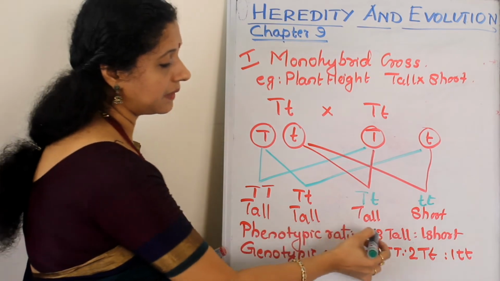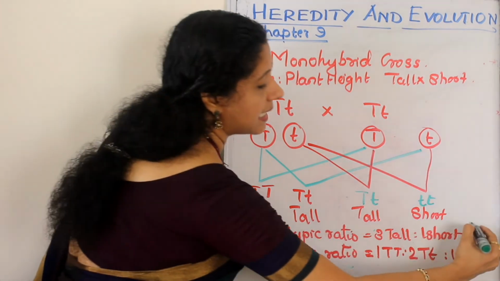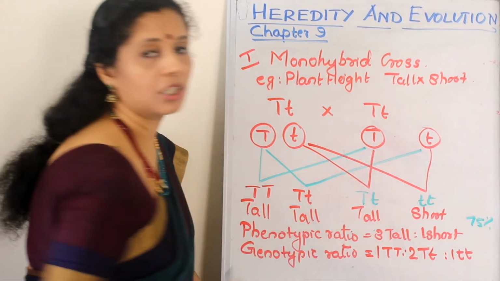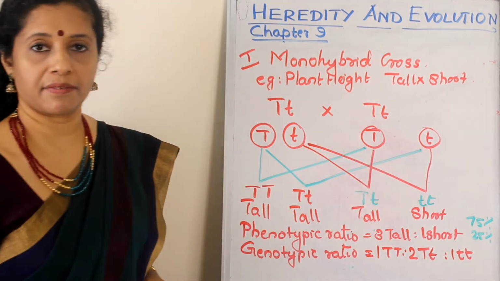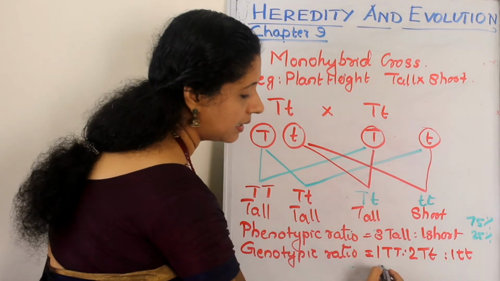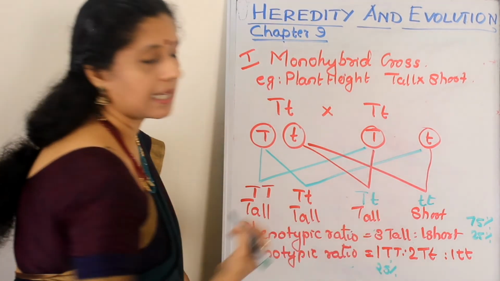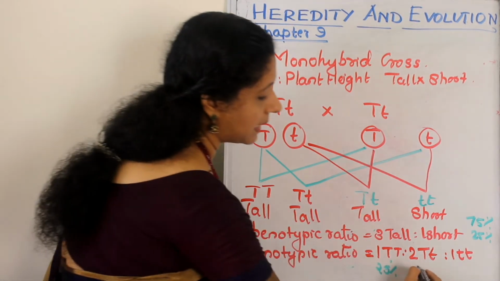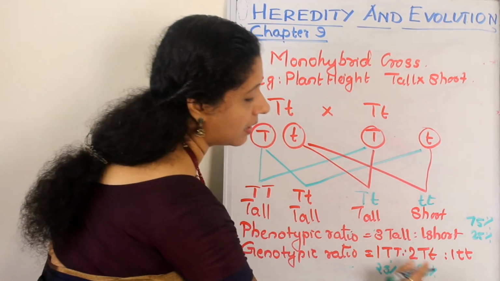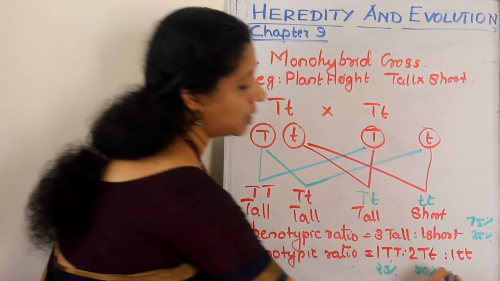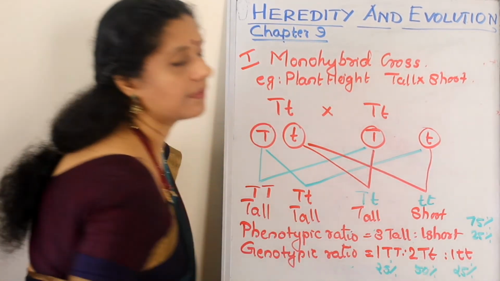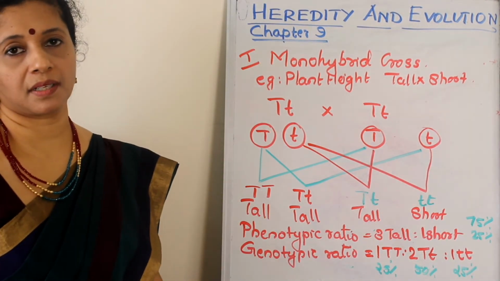If 3 is present, it means 75% will be dominant and 25% will be recessive. The same way, if you take here, 25% is capital T capital T, 50% is capital T small t and 25% is recessive small t small t.